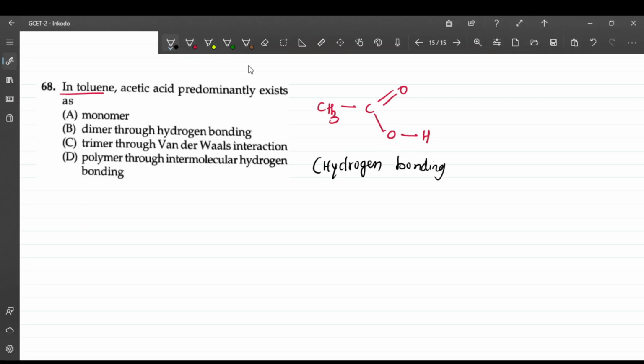So in this case, in toluene, this exists as a dimer. Dimer means two molecules will combine, linked together by a hydrogen bond. So this is OH, this is double bonded O and CH3. So here the hydrogen bond will be existing. So this is the answer. So answer is option B, dimer through hydrogen bonding.